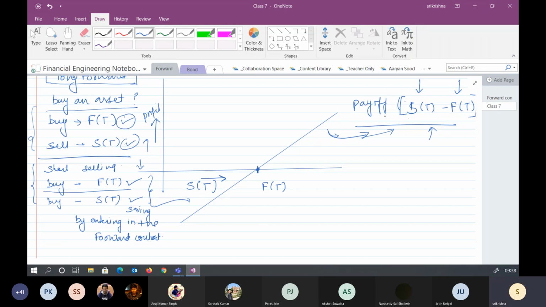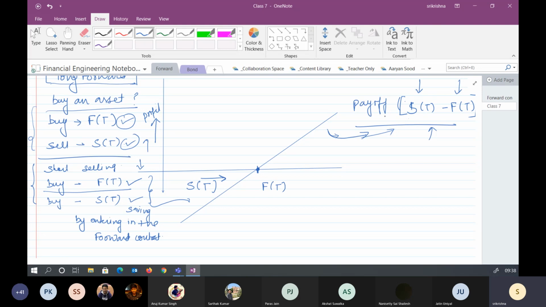Paras, is this giving you the answer to your question? Sir, I still have one question. No arbitrage means we cannot create a positive profit from zero investment, right? Yes.